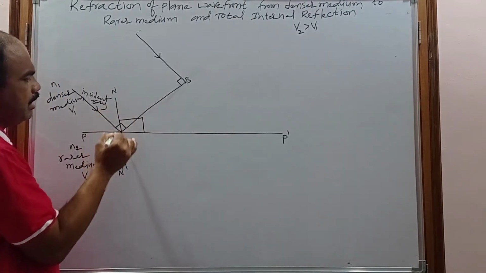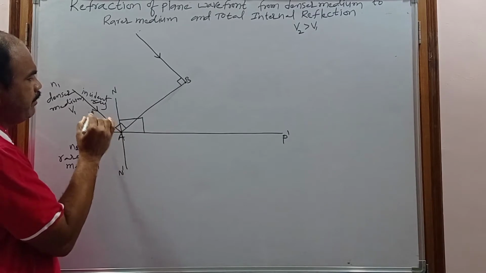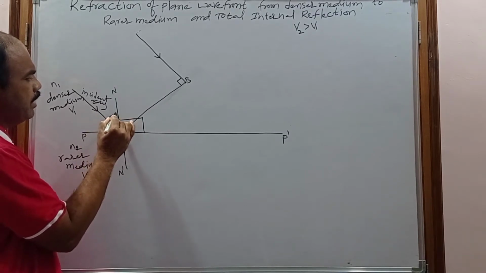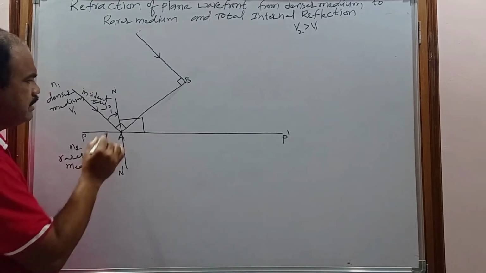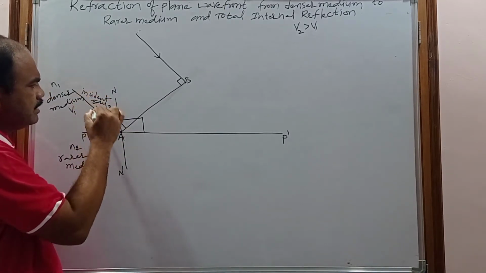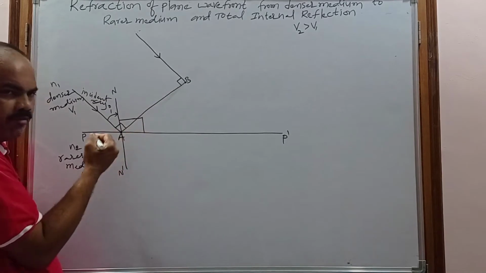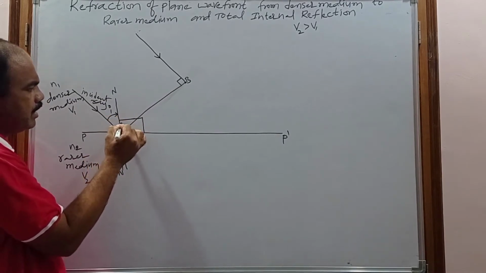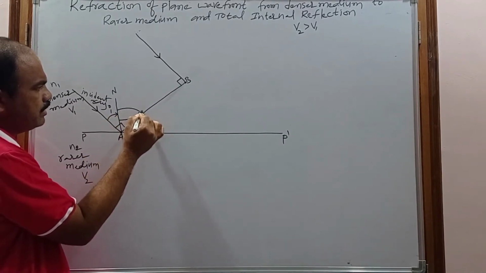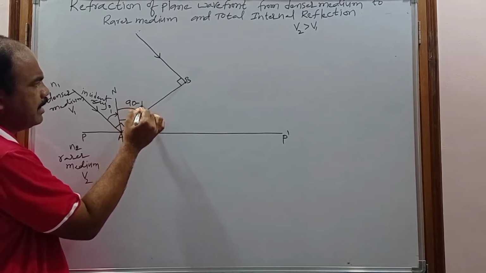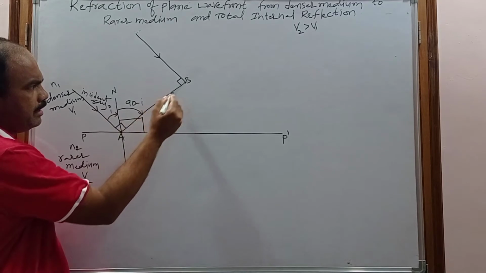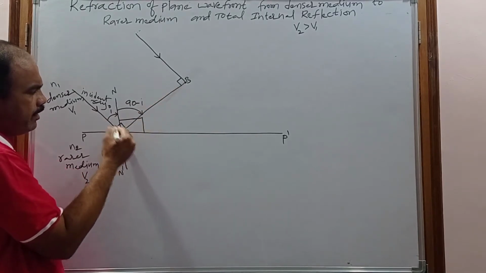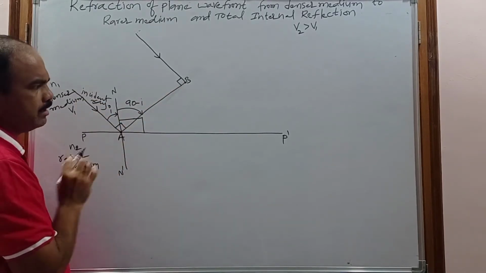This is a normal and this is an incident ray. The angle between the incident ray and the normal will be called the angle of incidence i. Since this incident ray is normal to the plane wavefront, what about this angle? Now this angle becomes 90 minus i. 90 minus i plus i gives 90, so the angle between the plane wavefront and the incident ray is 90 degrees.